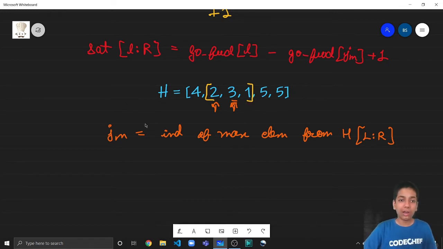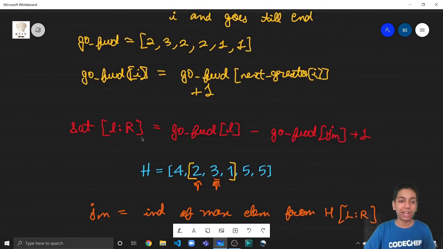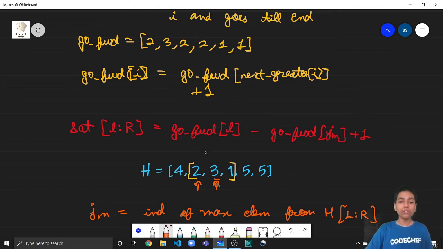So now, how is this formula applicable and why is this correct? That is, the satisfaction he gets from L to R is equal to go forward L minus go forward Jm plus 1. Now you can take it very similar to the prefix sum technique: how do you compute the sum from the range L to R? You do this by computing the sum from L to end minus the sum from R to end, and you subtract these two values, right? So you take this value, then you take this value, and once you subtract this from this, you get the value for this range, right?